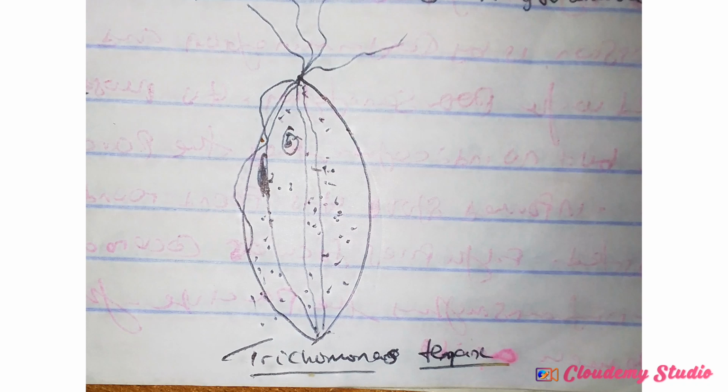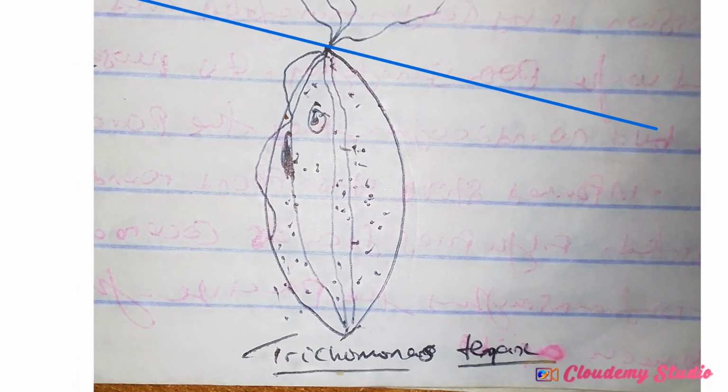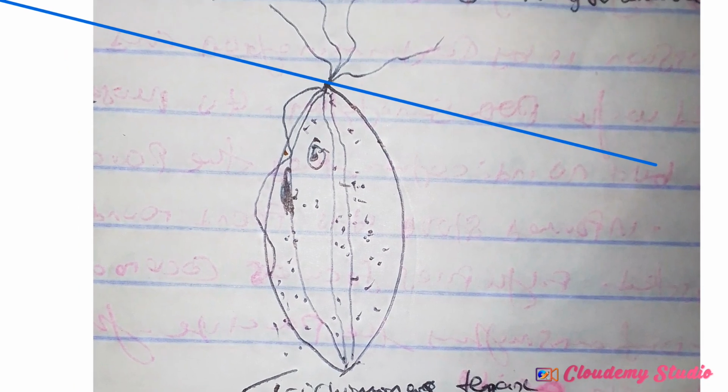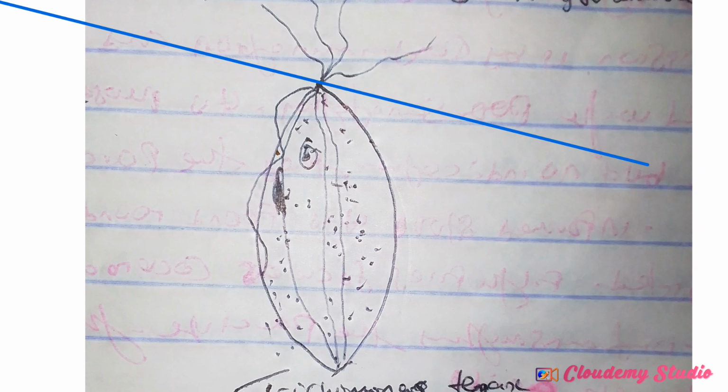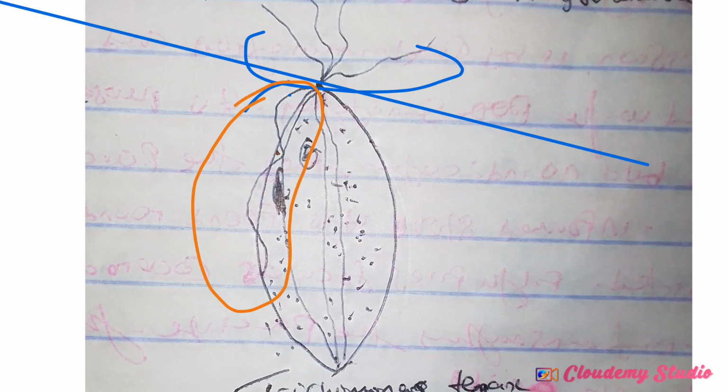So the first one that we'll talk about now is Trichomonas tenax. So this is an example of a diagram of Trichomonas tenax. What you just see here is my illustration of Trichomonas tenax. The part that I indicate now is the flagella. If you count the flagella, they have 4 flagella, right? And this part that I'm marking in orange is the undulating membrane. Can you see something that runs like this? That is the undulating membrane. They have the axostyle coming here, and this is the nucleus. So this is what?